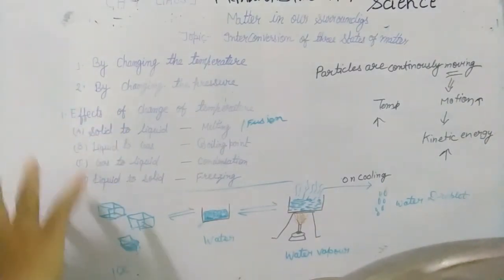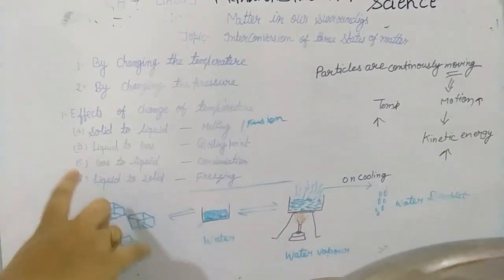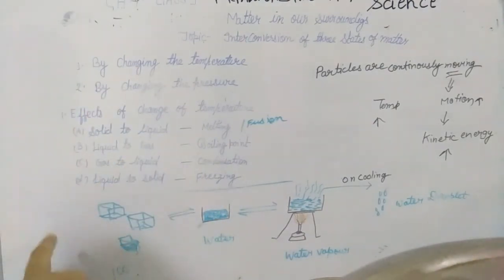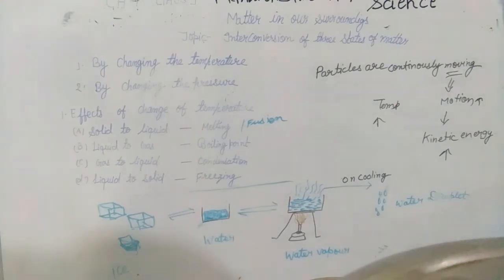So for today, this topic is complete. By changing the temperature, we can convert solid into liquid, liquid into gas, gas again into liquid form, and liquid again into ice form. Thank you.